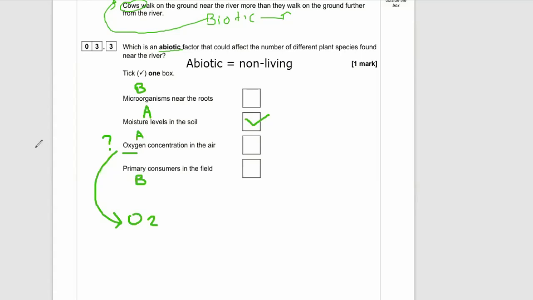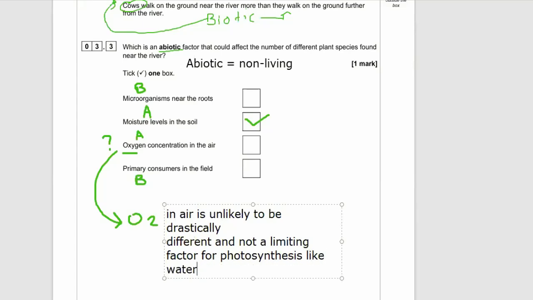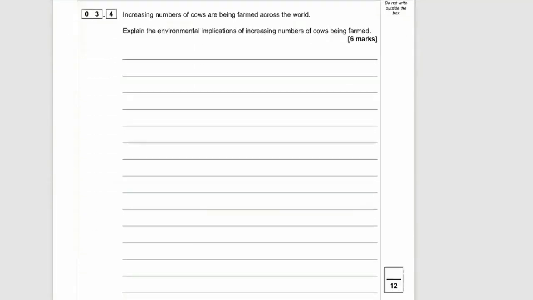And why is that? Well, oxygen in the air, it's very rarely that restricted enough to affect living organisms. It makes up 20% of the air roughly. And also, oxygen is not a limiting factor for photosynthesis like moisture levels, which you would expect to affect the growth of plants and maybe the distribution. In fact, of course, we know oxygen is actually a waste product of photosynthesis and so not likely to affect plant distribution in these circumstances.